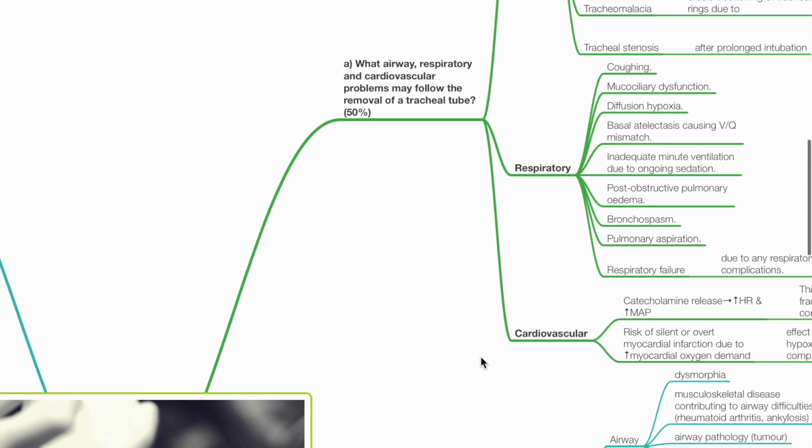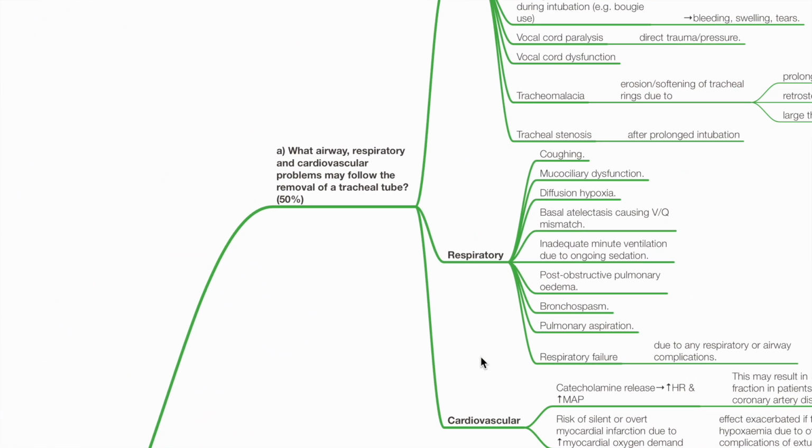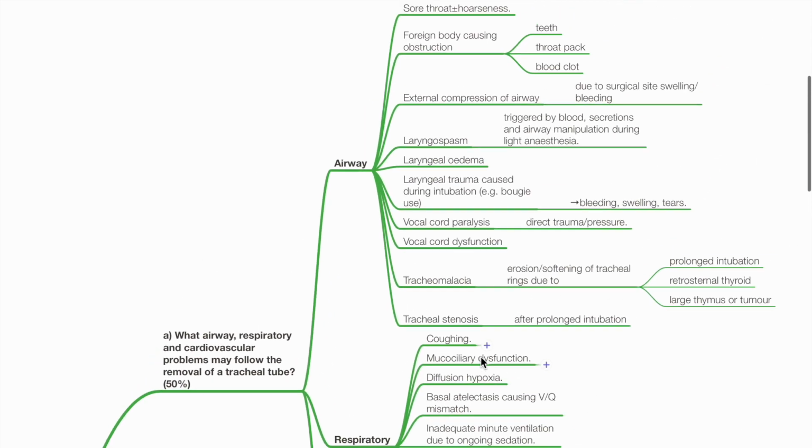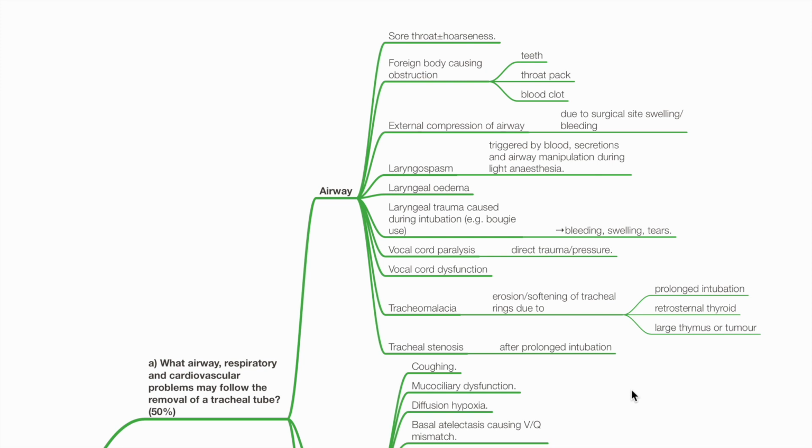Extubation. A. What airway, respiratory and cardiovascular problems may follow the removal of a tracheal tube? Airway problems include sore throat with or without hoarseness, foreign body causing obstruction. The foreign body may be teeth, throat pad, blood clot, etc. External compression of airway due to surgical site swelling or bleeding.